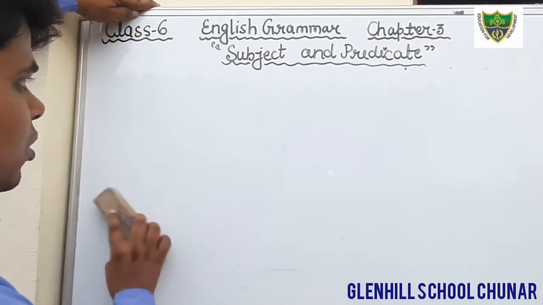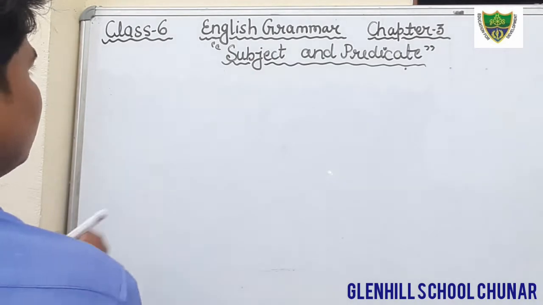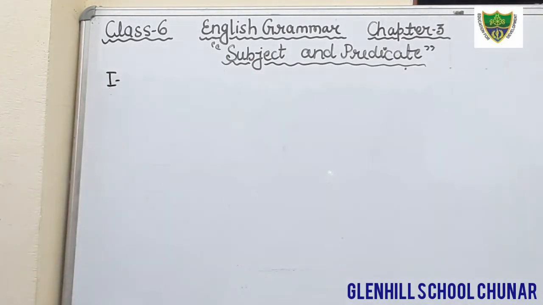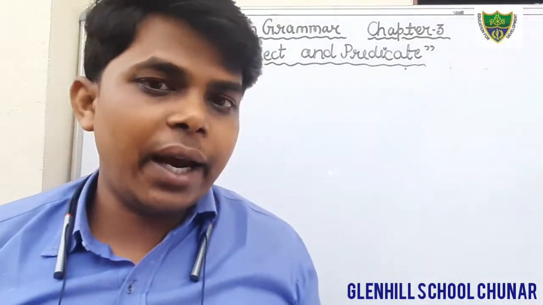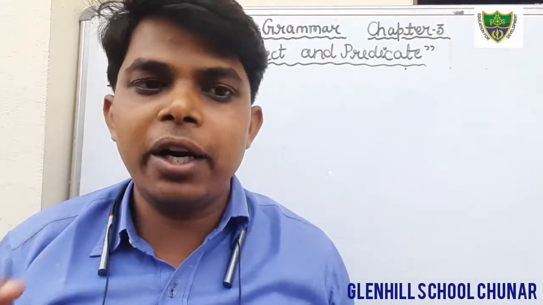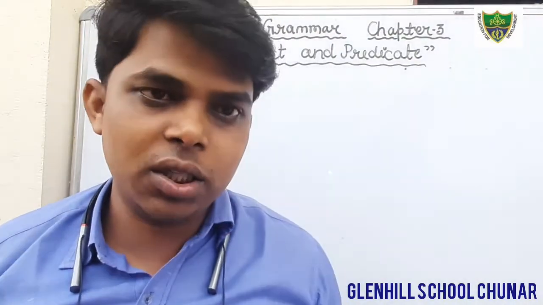Just see. Exercise number first is given here. What is the question? Pick out the subject and predicate in each of the following sentences. You have to find out what is subject and what is predicate in the given sentences.